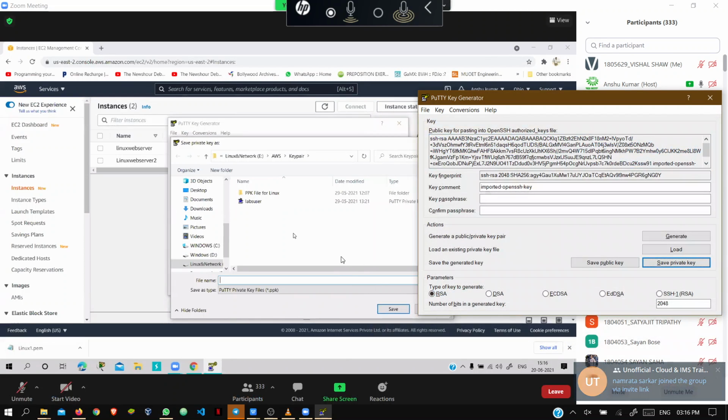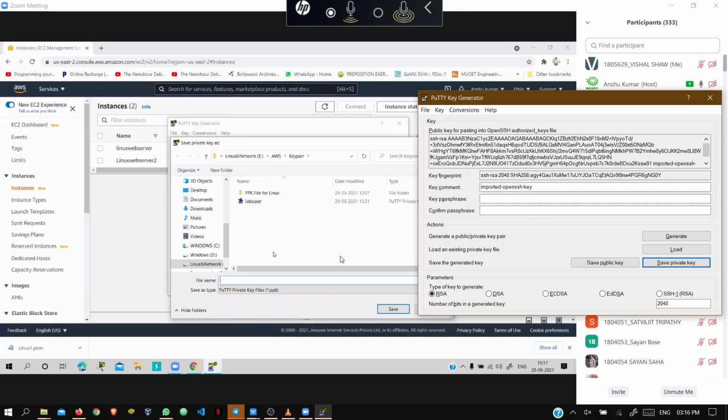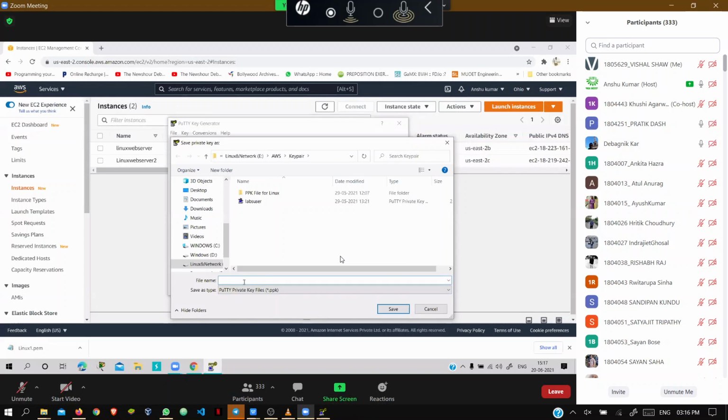Like the key pair, I'm just saving with a file name. You can give any name. After loading, what we have to do is click load, and there will be some alert message. You put yes here. Then go to save private key. Once you click it, there will be some notification, so just click yes.